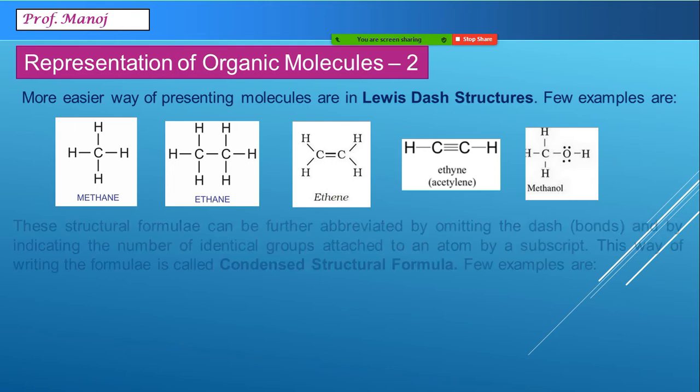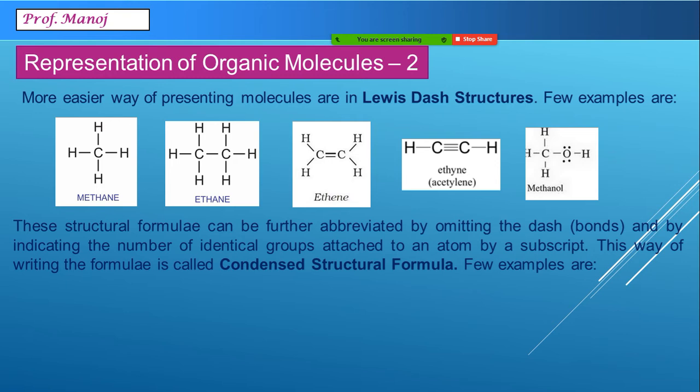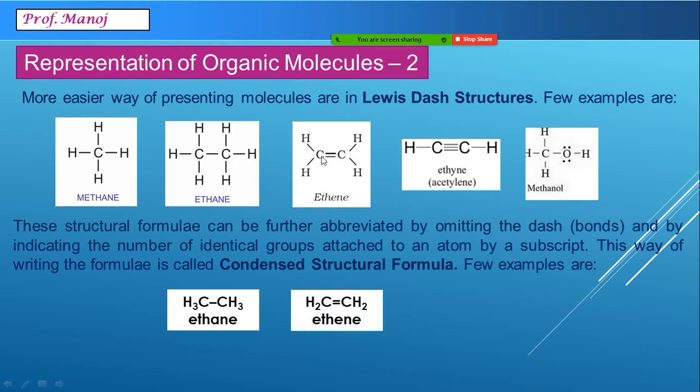So they group the things to write a condensed structural formula. So you can see this molecule ethane, this is CH3, is grouped together as CH3. This CH3 is written here as CH3. Similarly for ethene you can see this is CH2 written this way, double bond and CH2.